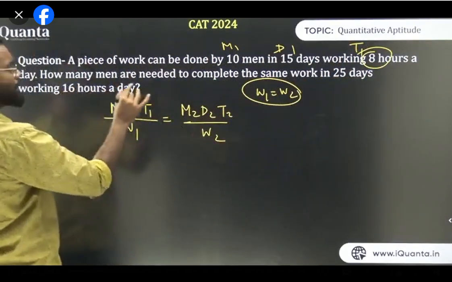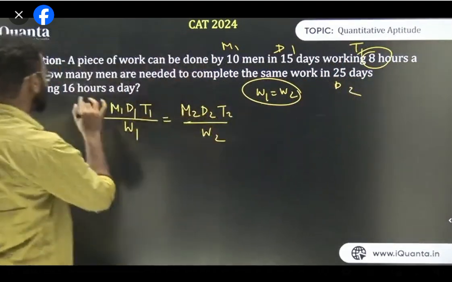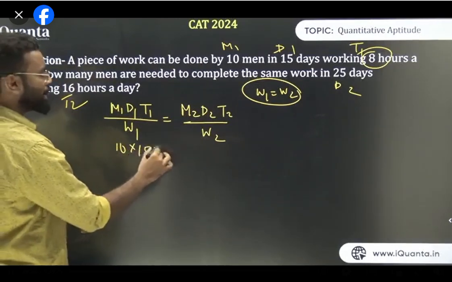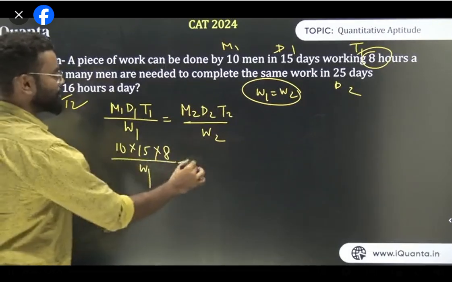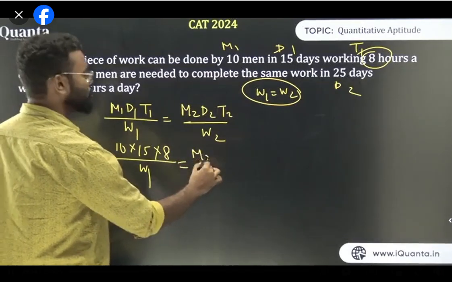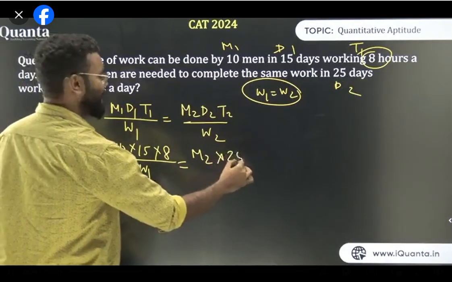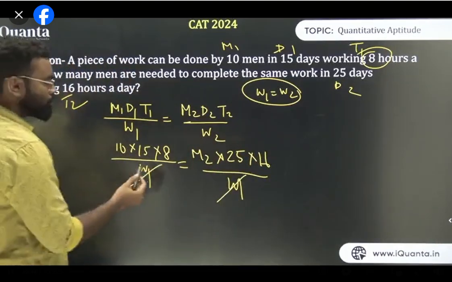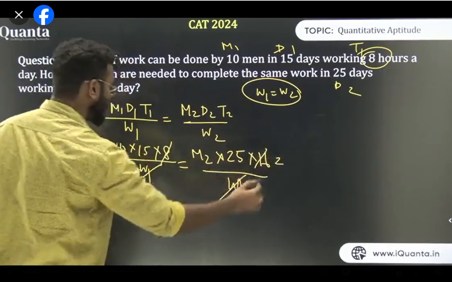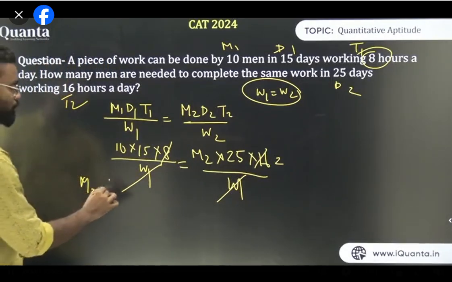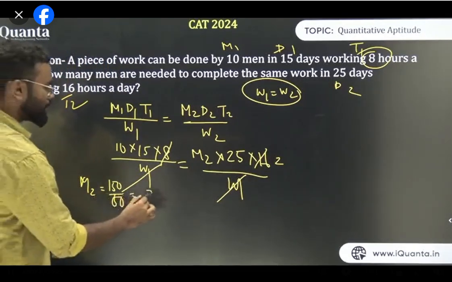And this is how many men are needed to complete the same work, and this is D2 and this is T2. So I can now write: M1 is 10, number of days is 15, working is 8 hours, and W1 is W1 basically. And M2 is what I need to find. D2 is 25 days and T2 is 16 hours a day, and W2 is the same as W1, so write W1. So this gets cancelled out, and if you do all the cancelling, 8 and 16 get cancelled, this is 2. So M2 is equal to 150 upon 50. So what is M2? That is 3.